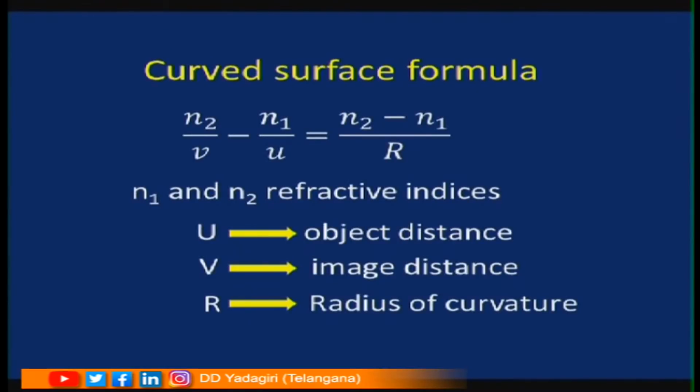Children, in the last lesson you learned the mirror formula for curved reflecting surfaces. In this lesson we are going to learn the curved refracting surface formula. The curved surface formula is n2 by v minus n1 by u is equal to (n2 minus n1) by r. Here n1 and n2 are the refractive indices, u is the object distance, v is the image distance and r is the radius of curvature.